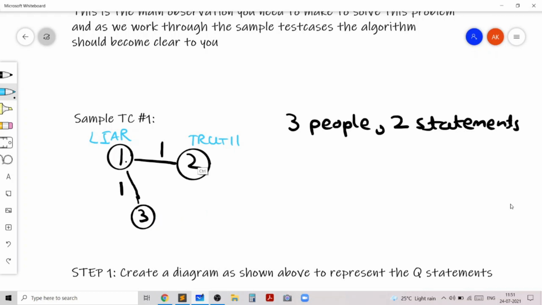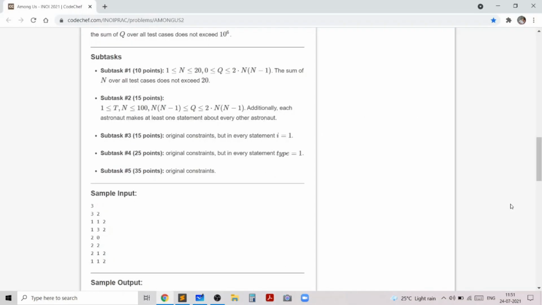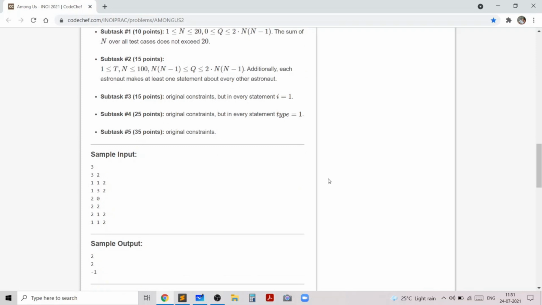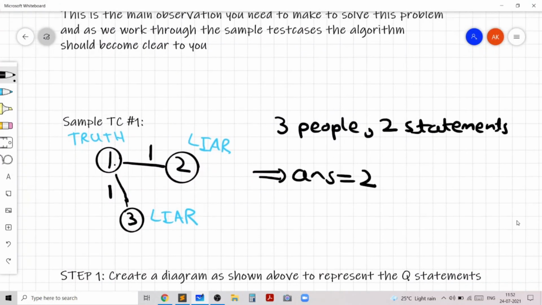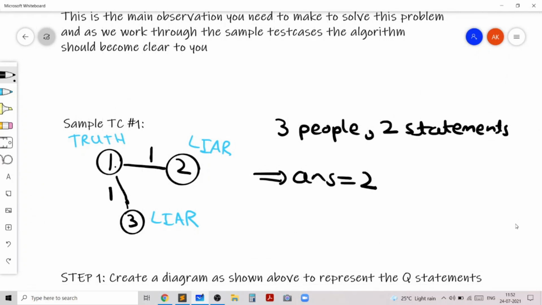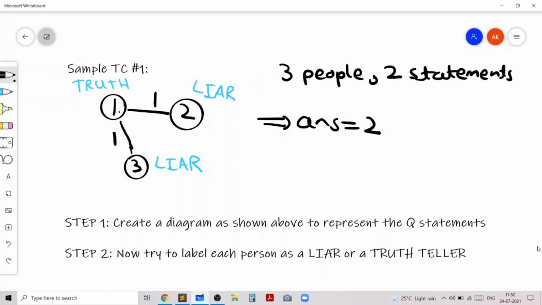This is not optimal because if we just reverse the type of person 1, if we set person 1 to be a truth teller, then we know that person 2 will become a liar and person 3 will become a liar. And this is actually optimal because it tells us that the answer is 2, since there are two people who are liars. So 2 is the maximum number of liars, and that's the answer for the first sample test case. So step 2 in the informal algorithm was labeling each person as a liar or truth teller and trying to maximize the number of liars.